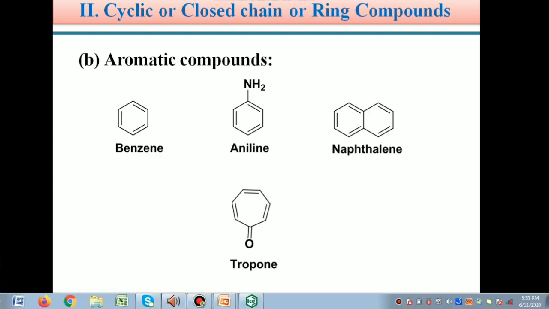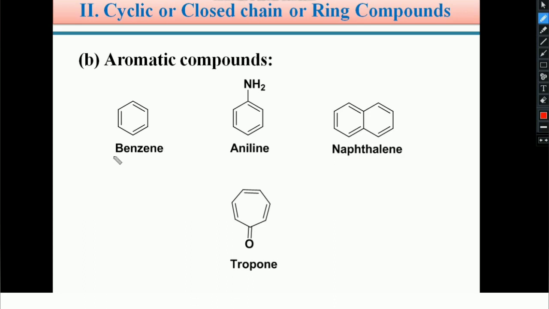Students, generally the popular example for aromatic compounds is benzene. We are very familiar with the molecular formula of benzene, C6H6. This benzene ring is a 6-membered ring and it has 3 pi bonds in a conjugated manner, alternately double bond, single bond, double bond.